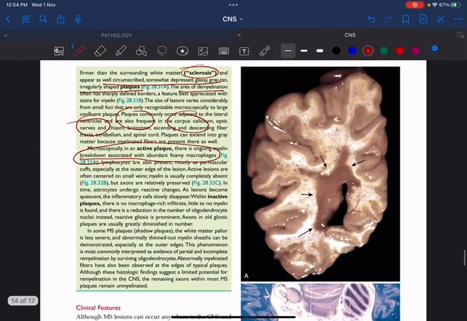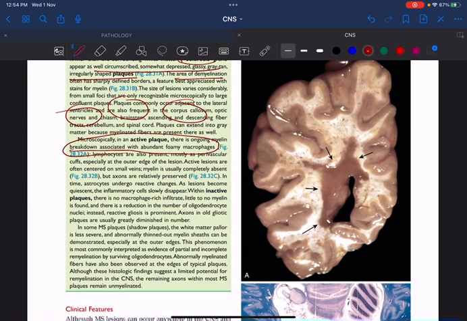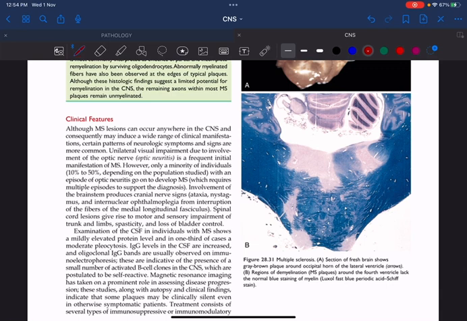Yes, and remember, as far as histopathological examination is concerned, I told you axons are relatively preserved. And reactive gliosis is one of the most important features of multiple sclerosis. As far as clinical features are concerned, there will be a wide spectrum. Optic neuritis is one of the most important features. Cranial nerve involvement, there is ataxia, nystagmus, ophthalmoplegia. Motor and sensory impairment, autonomic function is impaired, that is there will be loss of bladder control, spasticity, everything is present.